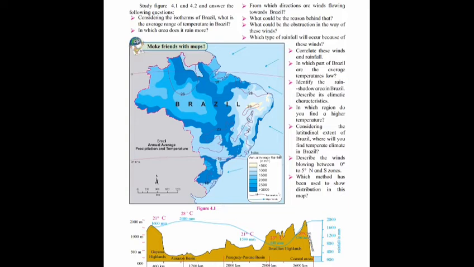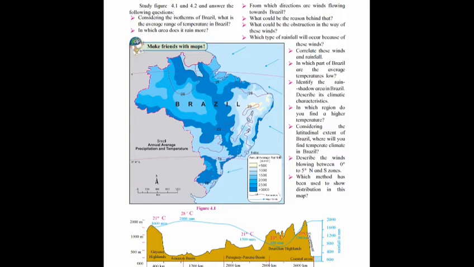Then in which part of Brazil is the average temperature low? The answer is Paraguay Paraná River Basin. Next question is, identify the rain shadow area in Brazil. Describe its climatic characteristics.